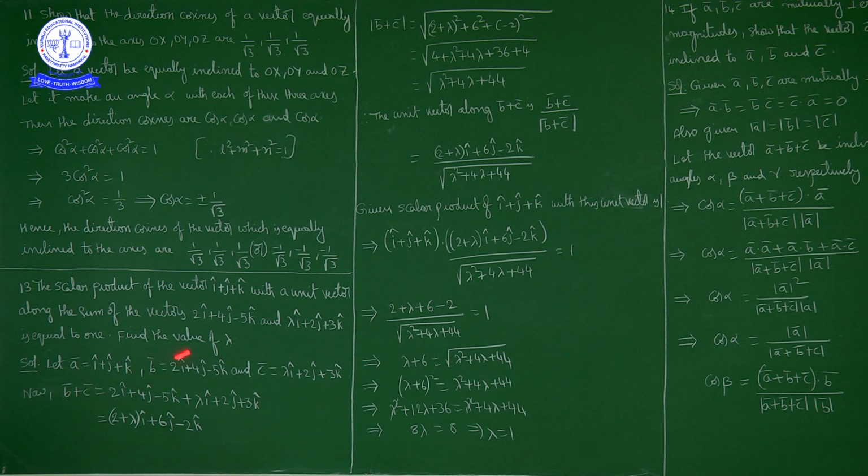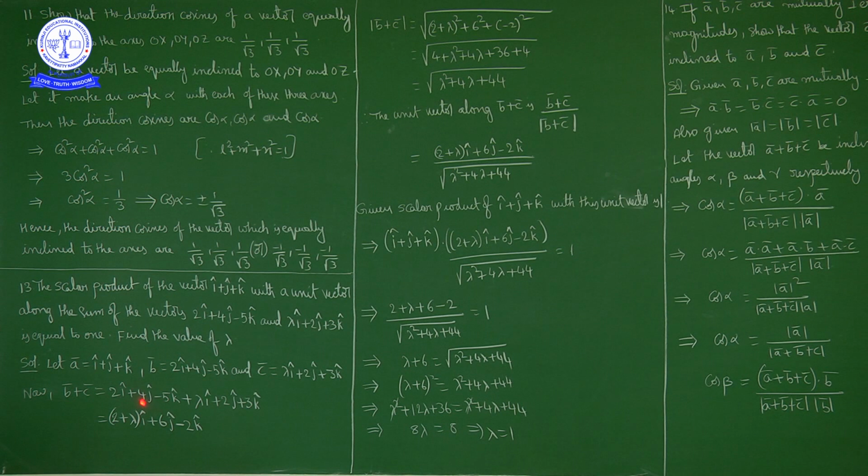Now b bar plus c bar is what? Sum of these two vectors: 2i cap plus 4j cap minus 5k cap plus lambda i cap plus 2j cap plus 3k cap. That is (2 plus lambda) i cap, plus 4j cap plus 2j cap, 6j cap, minus 5k cap plus 3k cap, minus 2k cap. So b bar plus c bar is equal to (2 plus lambda) i cap plus 6j cap minus 2k cap.